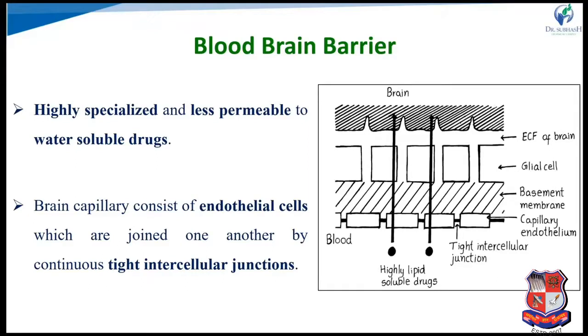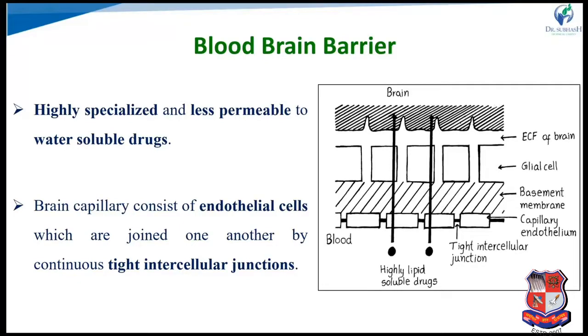Next is the blood-brain barrier. It is highly specialized and less permeable to water soluble drugs. It is a highly restricted barrier, and only specific drugs cross it. Brain capillaries consist of specific endothelial cells joined to one another by continuous tight intercellular junctions.